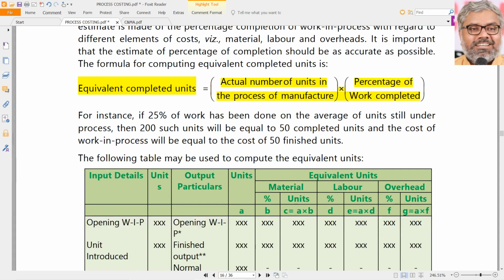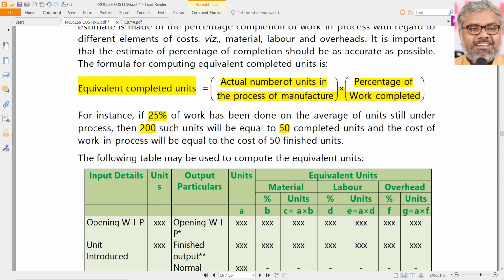For example, say 25% of work is completed on average, and let us say 200 such units are still under process. What is the equivalent value of those units? Equivalent units: 200 into 25% will be 50. In an imaginary way, there are 200 units in process; what would be the equivalent number of finished goods if they were complete? They are not really complete. If they were complete, they would have represented 50 completed units.